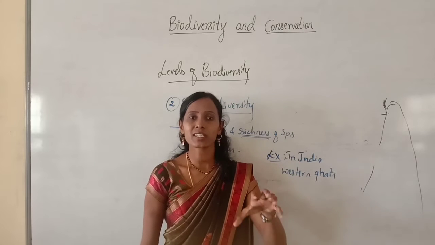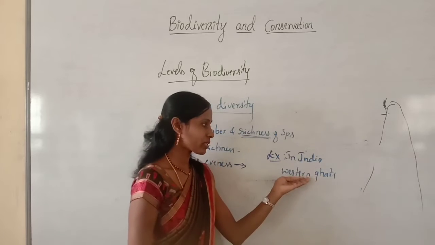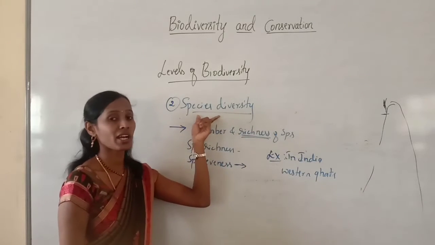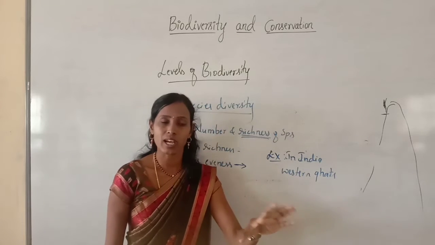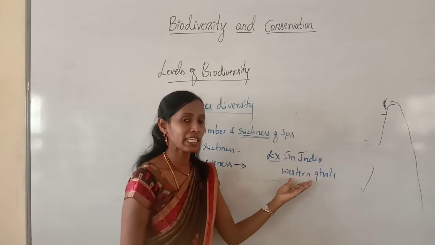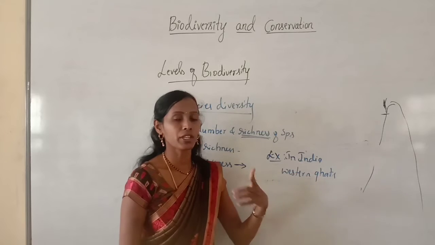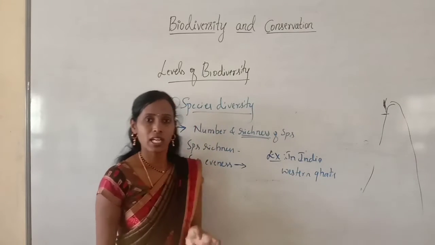We are considering the number of amphibian species in Western Ghats and Eastern Ghats. That is nothing but species diversity. So here we are considering different species. I gave amphibian species as an example. We can give a few more examples also. So that is species diversity.